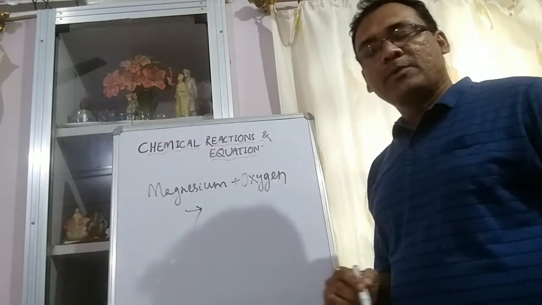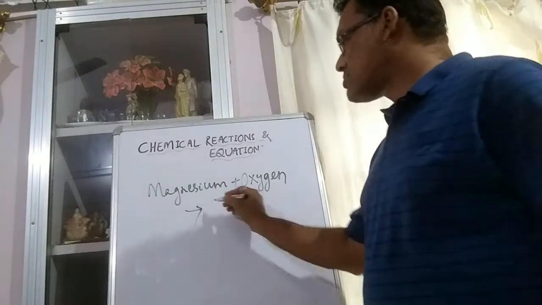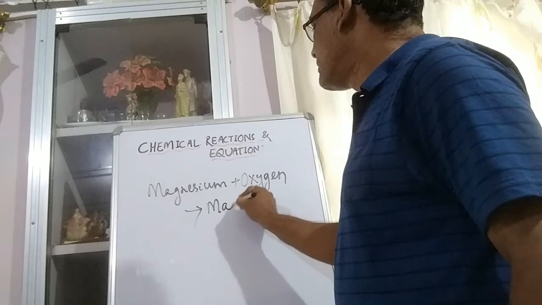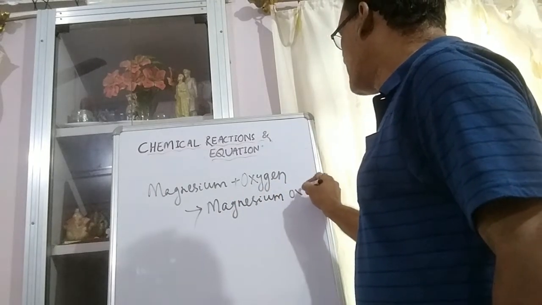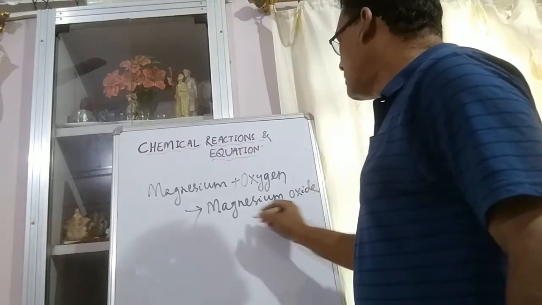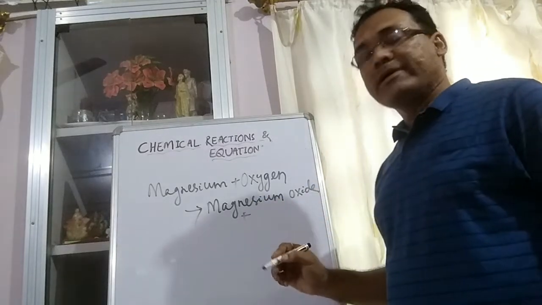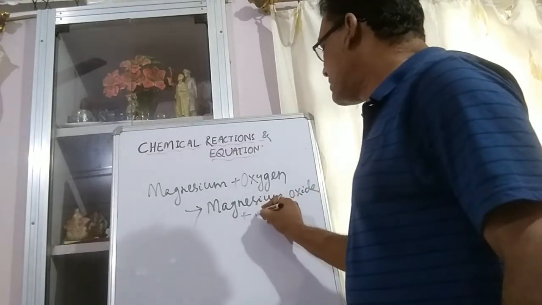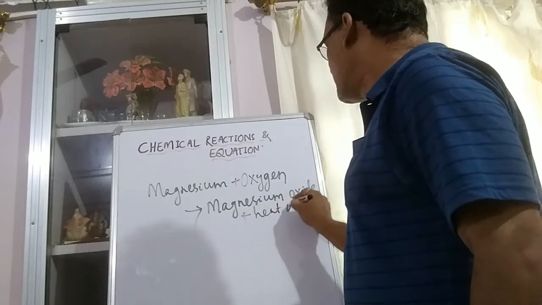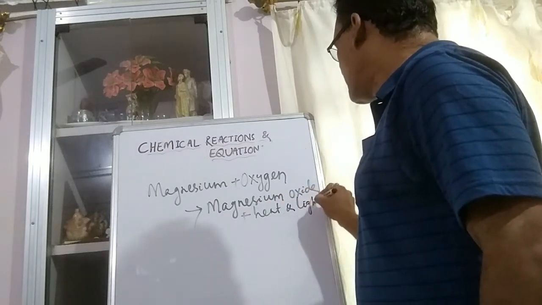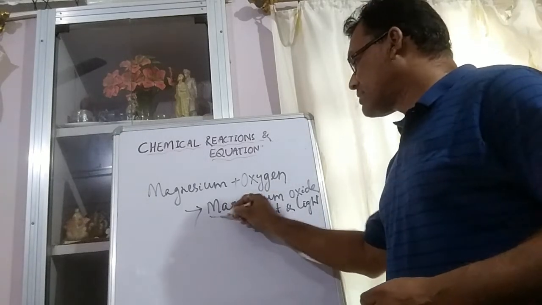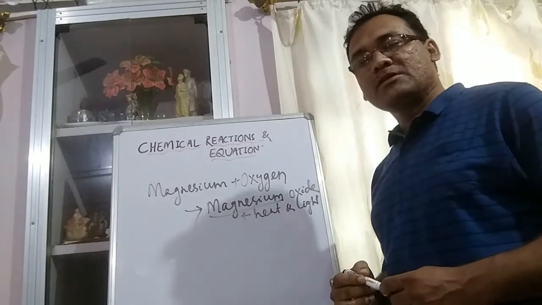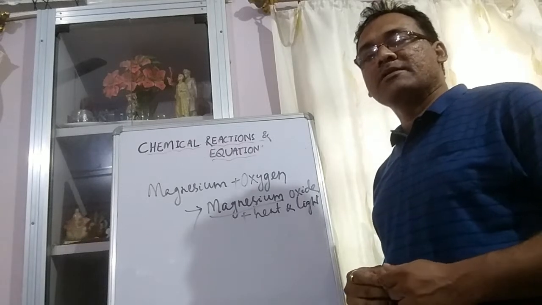You will get the white powdery mass, that is magnesium oxide, and with that you will get some heat and light. As in this case, a new substance, magnesium oxide, is produced. So it is a chemical change.